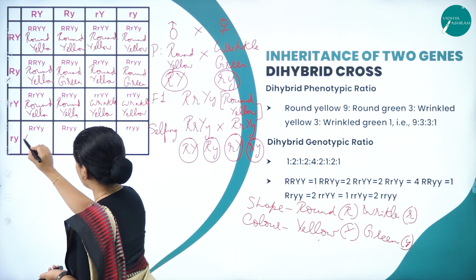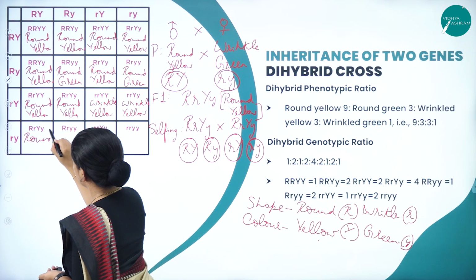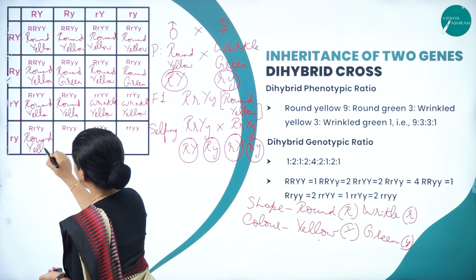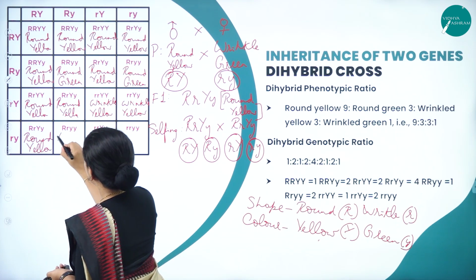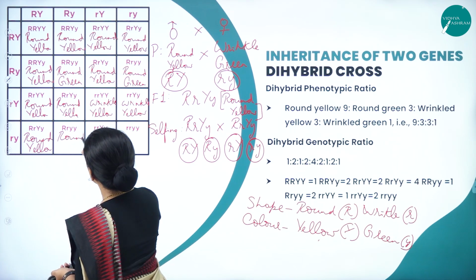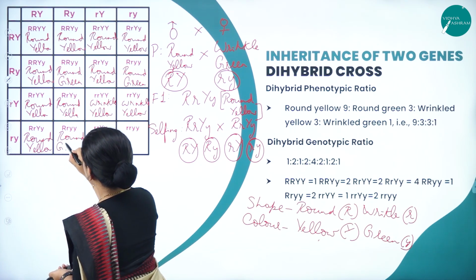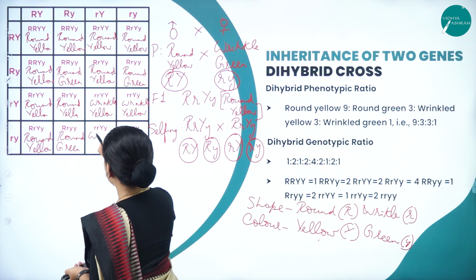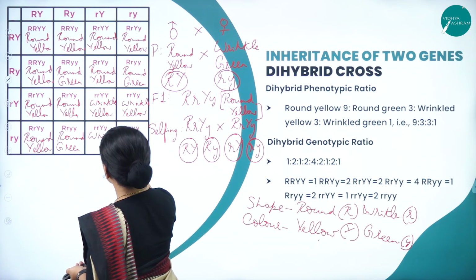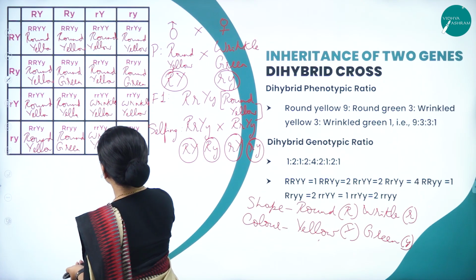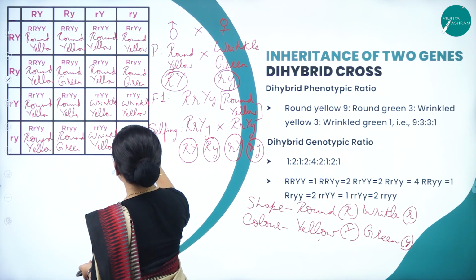Again here round, yellow. Here round, green. Wrinkle, yellow. Here it is wrinkle, green.